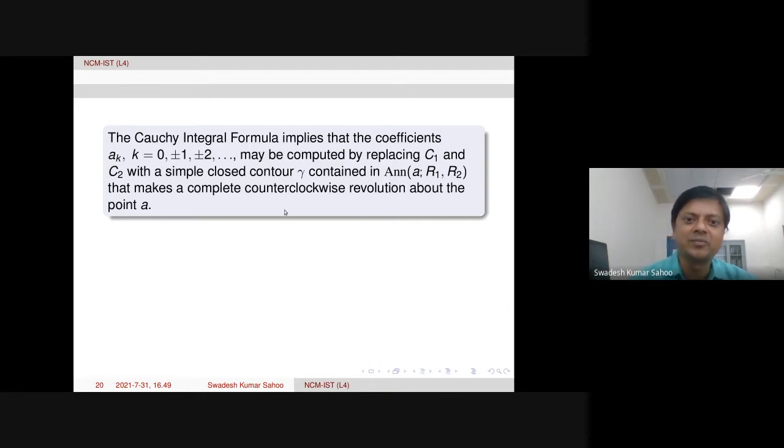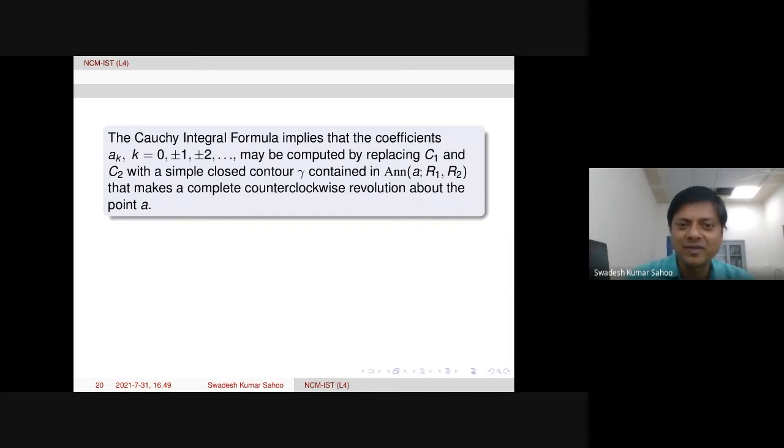That makes it complete. So C1 is there and C2 is there. Over C1 we have one a_k, over C2 we have another a_k. But because C1 and C2 are actually arbitrary, we can vary them, we can match. So in between we can take one C, combining this for k positive and for k negative integers.